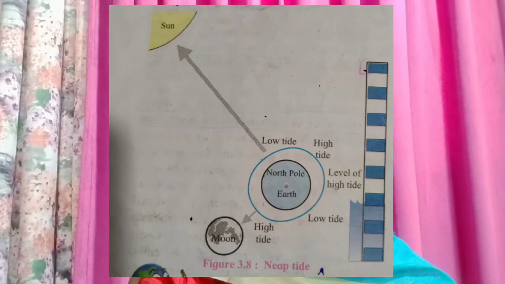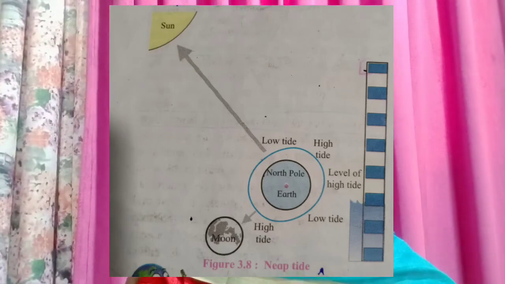This position occurs on the first and third quarter. On first quarter day and third quarter day, the moon makes a right angle with sun and earth. On both these days, the forces of both sun and the moon operate at right angles on the earth.